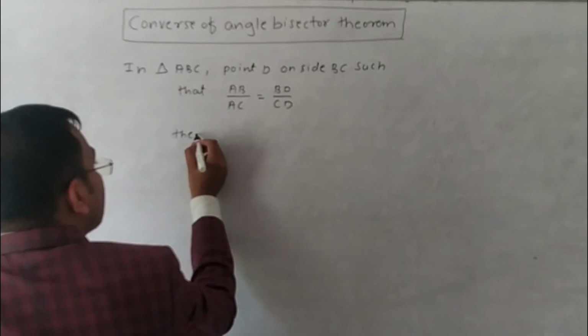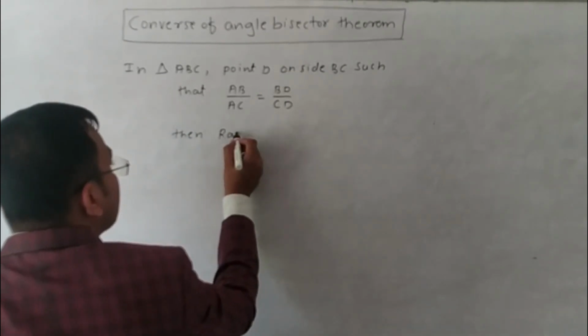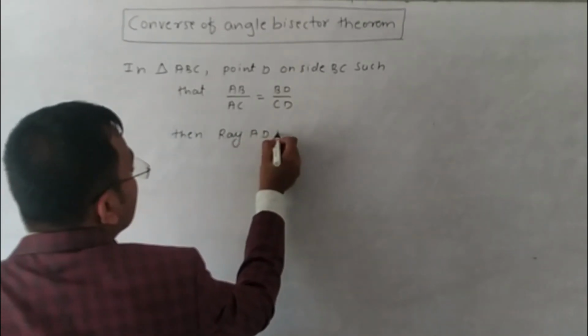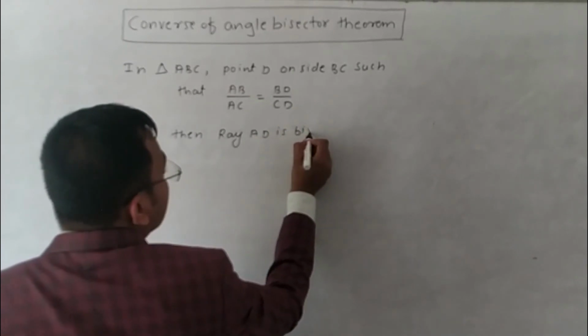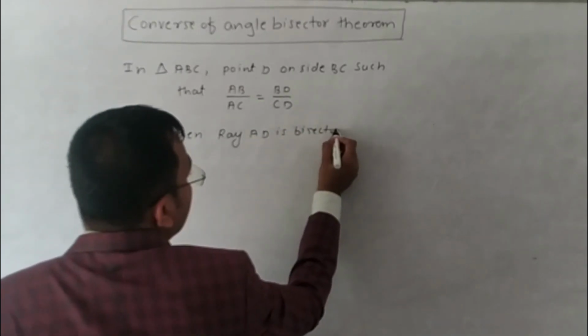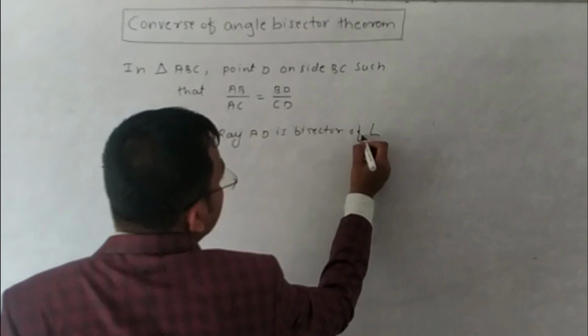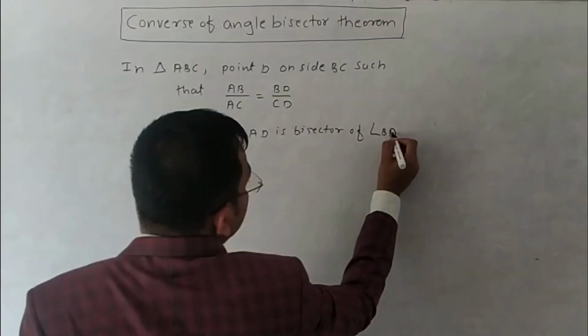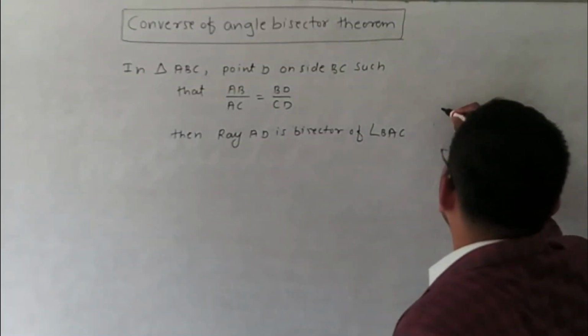Then ray AD is the bisector of angle BAC. So we will prove by diagram here.